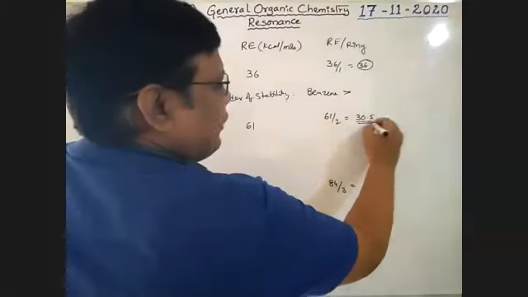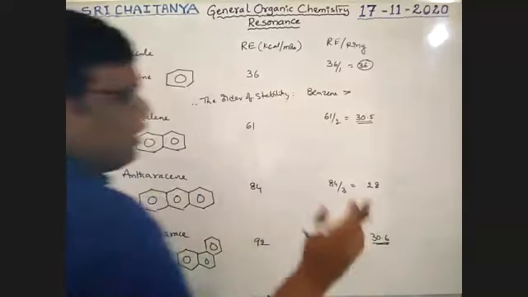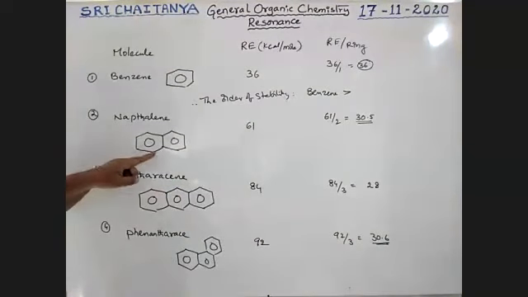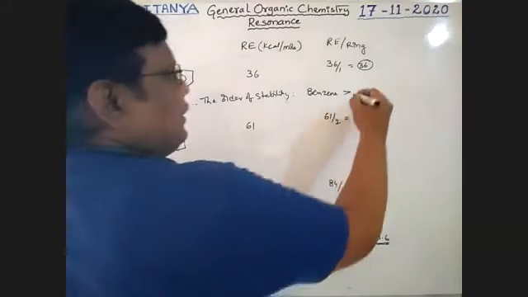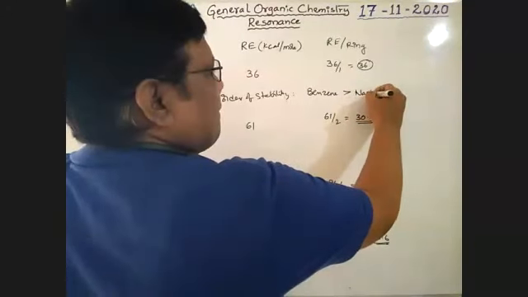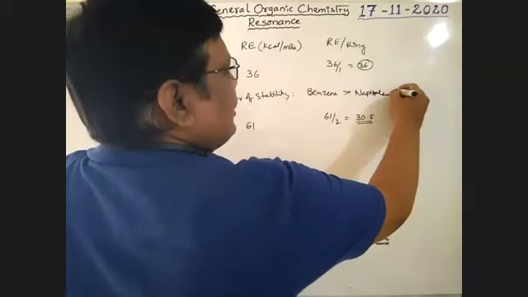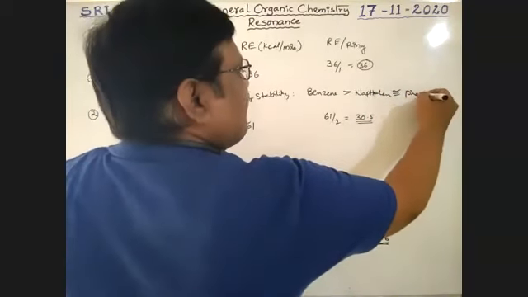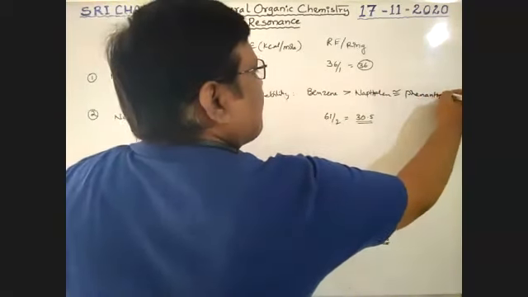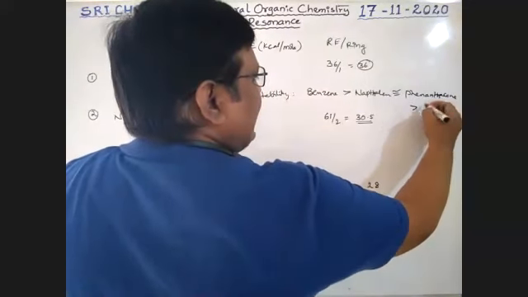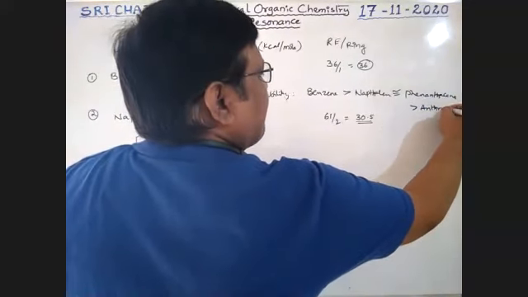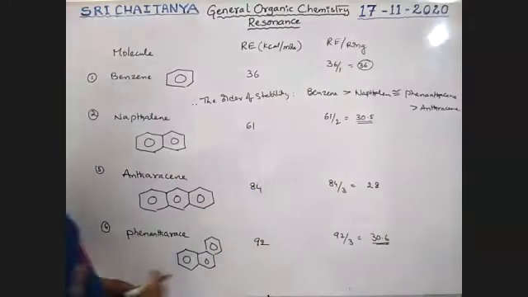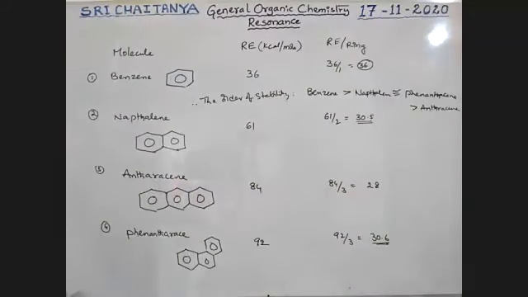It is 30.5, and it is also 30.6. Almost these two values are the same. Therefore, this one and this one are almost equally stable. So benzene is greater than naphthalene, which is almost equal to phenanthracene, which is greater than anthracene. This is the order of stability of these molecules.